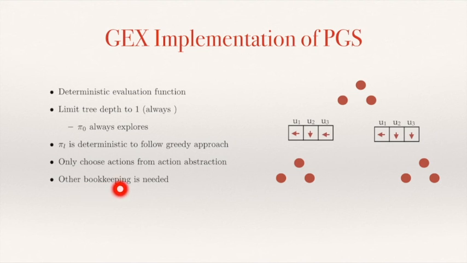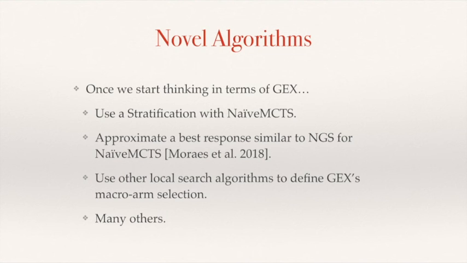There's some more bookkeeping that needs to be done, but we can actually get the exact implementation of portfolio greedy search with this GEX algorithm. So maybe this looks like a silly exercise because we're making it more complicated, right? If I can describe portfolio greedy search the way it is, then it's easier to describe it that way than using GEX to describe portfolio greedy search.